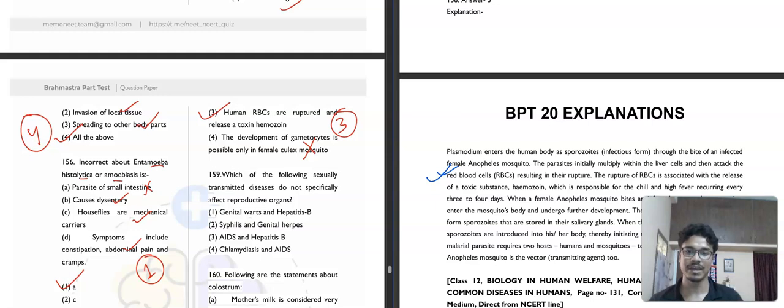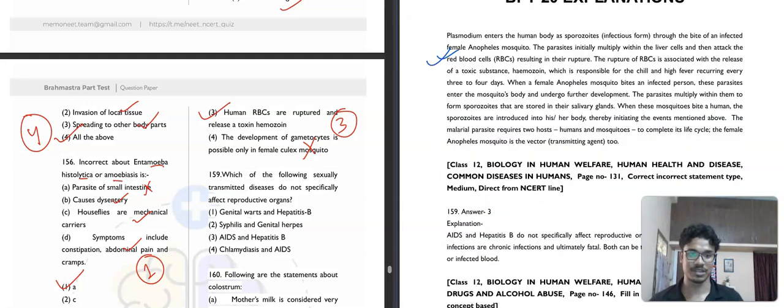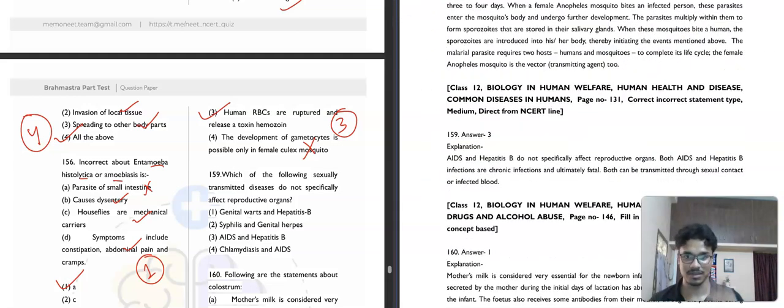Which of the following sexually transmitted diseases do not specifically affect reproductive organs? Okay. Genital warts, hepatitis B. Genital warts does affect reproductive organs. If you see the pictures of the patients of genital warts, you can see that. Syphilis also, something happens, genital herpes both. AIDS and hepatitis B. So these are basically STDs that don't affect the reproductive organs.